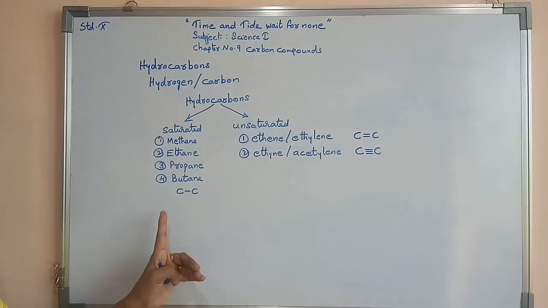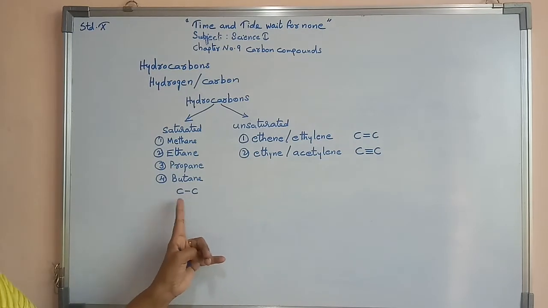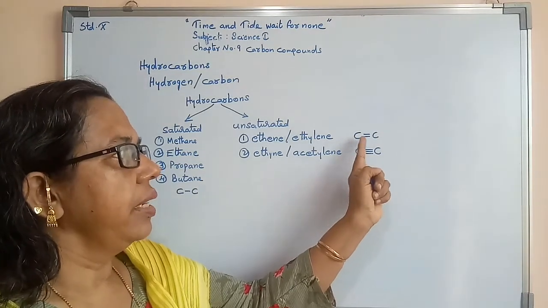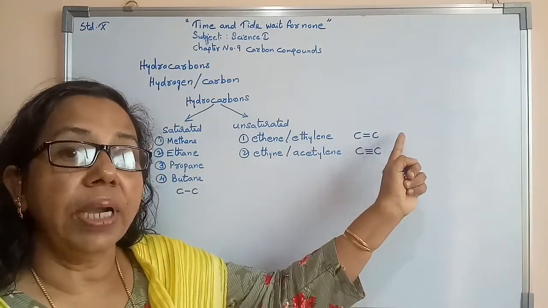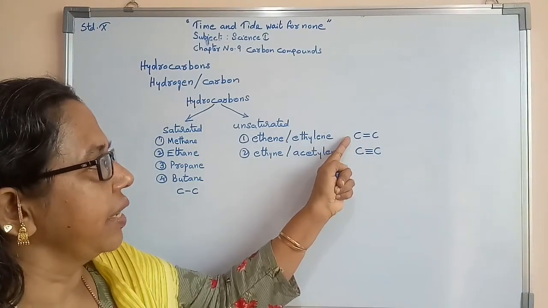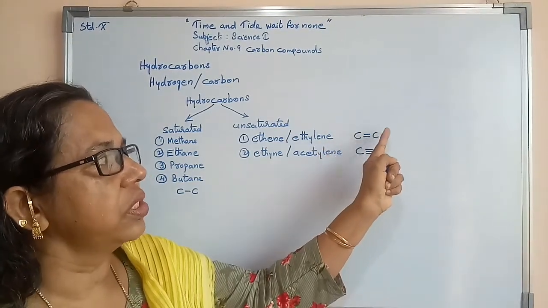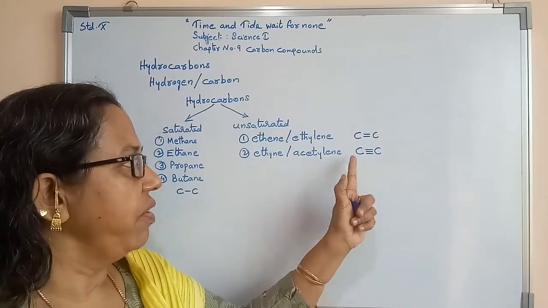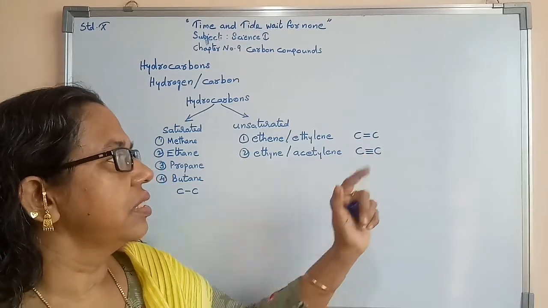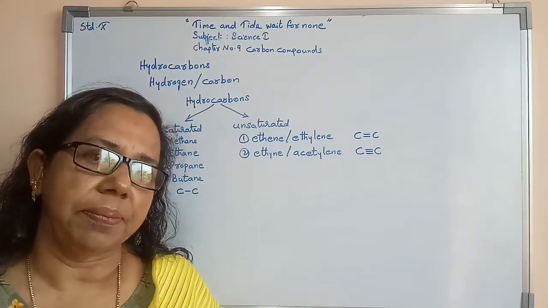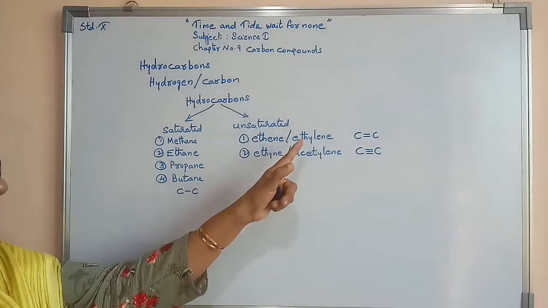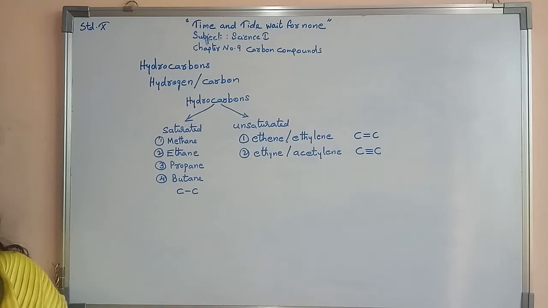So here we can say sharing of 1 electron with each other. Here, between carbons, sharing of 2 electrons, so 2 pairs will be there. One carbon atom will share 2 electrons with the other carbon atom. In ethyne, 1 carbon atom will share 3 electrons with the other carbon atom.